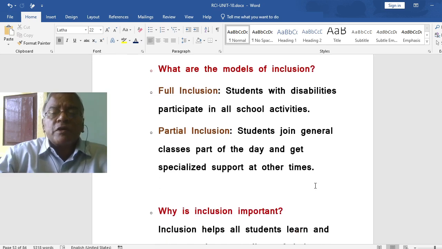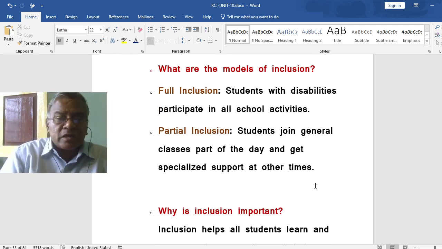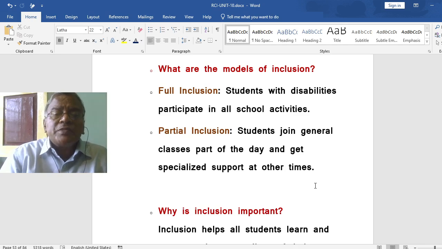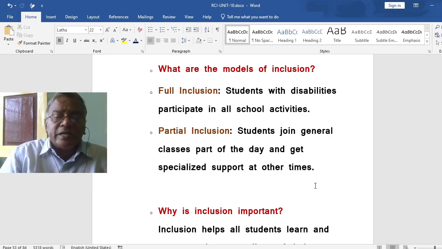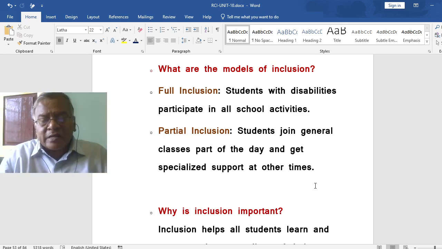What are the models of inclusion? There are two types: full inclusion and partial inclusion. Full inclusion means students with disabilities participate in all school activities. Partial inclusion means students join general classes for some periods in the day and get specialized support at other times.